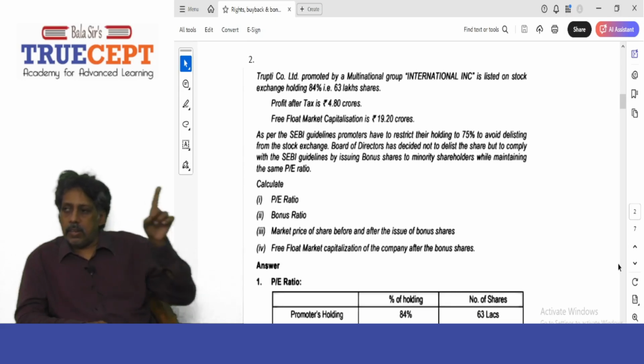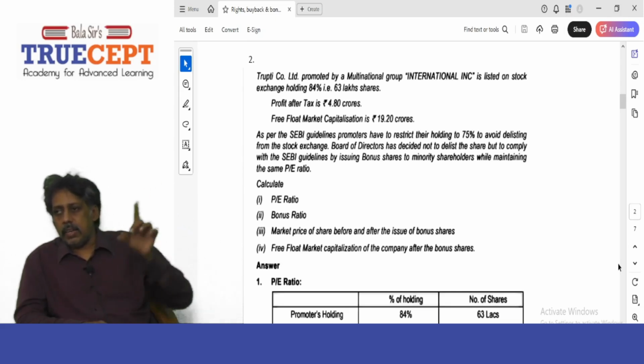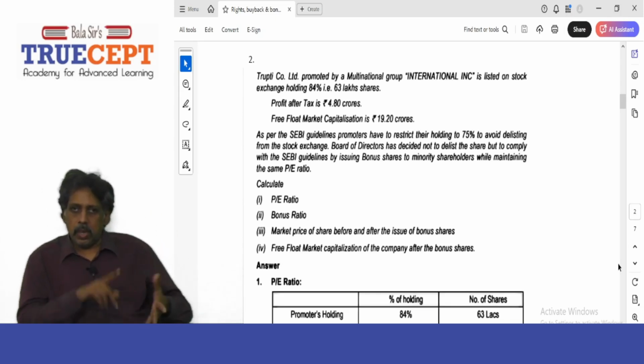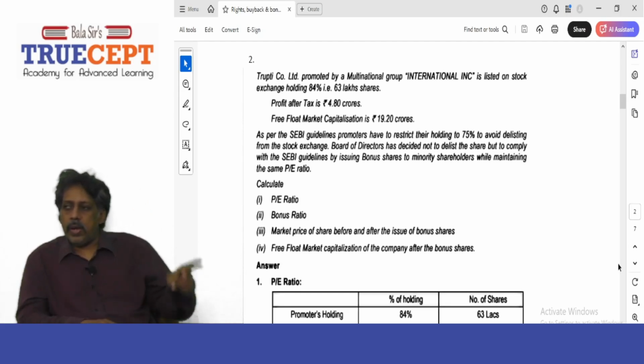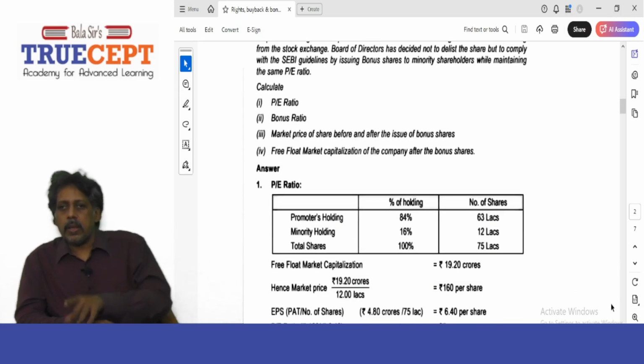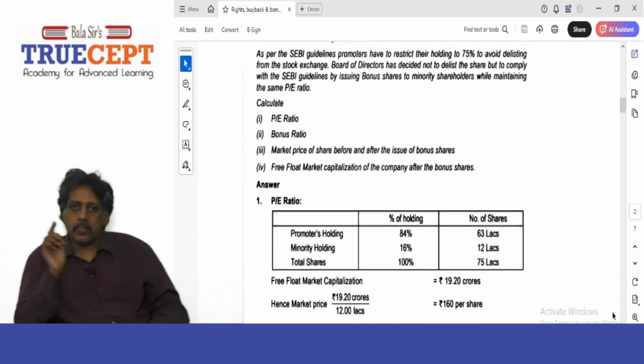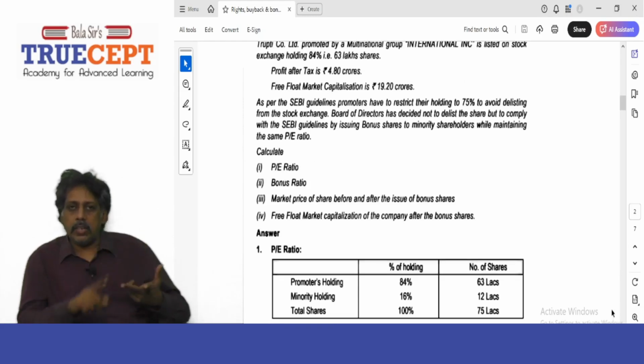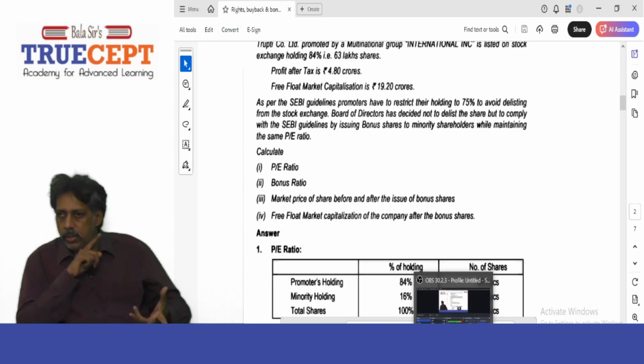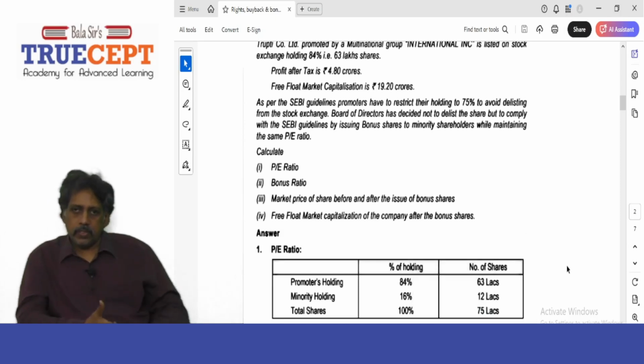In case you want to find the price per share, divide rupees 19 crore and 20 lakh by 12 lakh shares. That works out to 160 rupees, right? Yes, 160 per share.